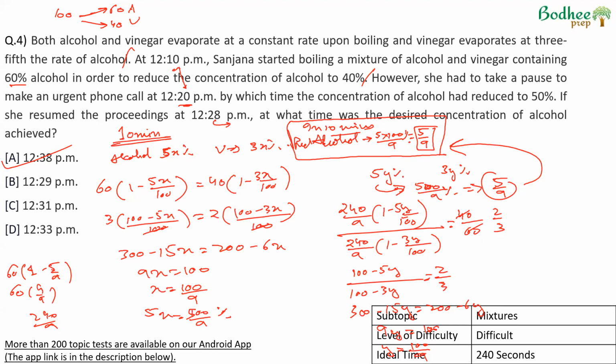Now, clearly, I think this is a difficult question. Even if we are able to solve every step, it should take about 3 to 4 minutes easily, based on mixtures. But there are a lot of areas where confusion can happen. For example, when we talk of the rate here, whether the rate is per minute or per 10 minutes, whether the rate is in ml or percentage. So there are a lot of reasons for confusion. Certainly not a question that should be looked at in the exam.